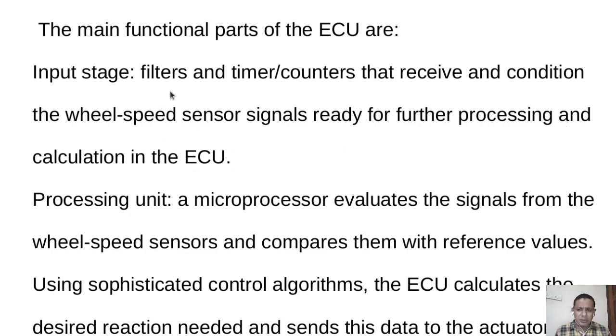That is, there should be some filter so that there is no error in the speed of the wheel. Then the other is the processing unit. It is a microcontroller. In every ECU there is a decision making device, that is our microprocessor or microcontroller. A microcontroller evaluates the signal from the wheel speed sensor and compares it with the reference values. Using sophisticated control algorithms, the ECU calculates the desired reaction needed and sends this data to the actuator.